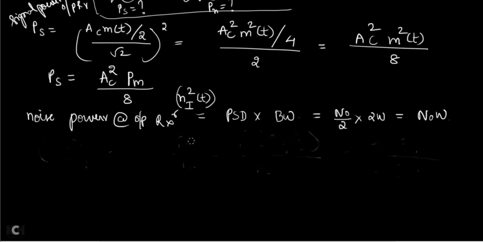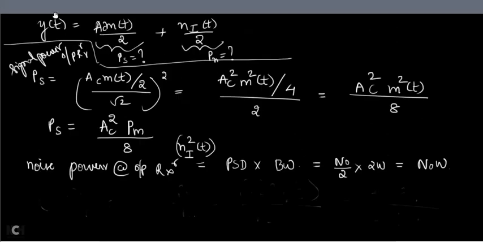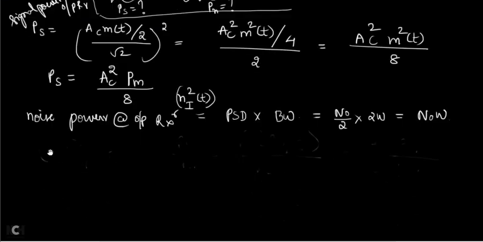Okay, so till now what you have calculated is Ni square of T. But what is the signal you have at the output of the receiver? Output of the receiver Y of T contains Ni of T divided by 2. Divided by 2 is there. That 2 you should not leave. Okay, so now I will write down the total noise power at the output of the receiver. So this is not the total noise power at the output of the receiver. I have to divide it by 2 still.